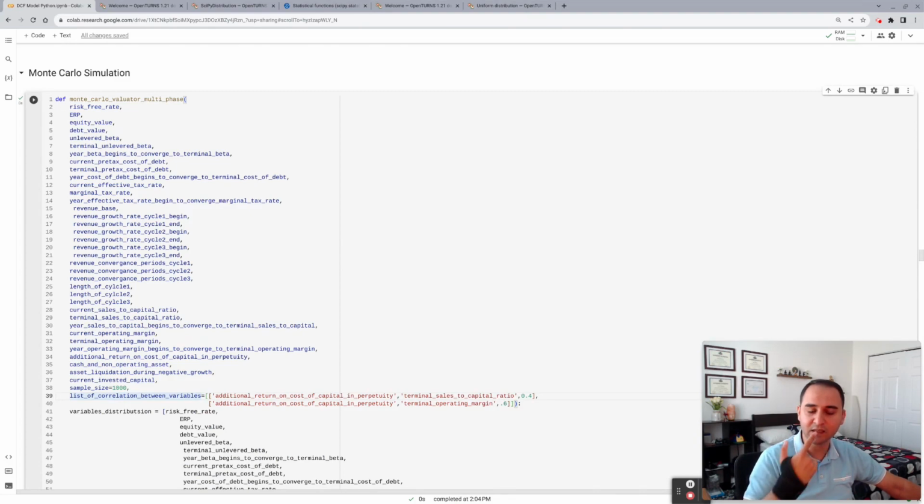Essentially, this is the correlation between variables. A good Monte Carlo simulation takes the interaction between the parameters of the model into account. So at a high level, let's say if you think your business is superior, it earns higher return on invested capital relative to its cost of capital, then somewhere in the numbers it should be seen. They could be reinvesting well, or they could have a high operating margin, intuitively speaking.